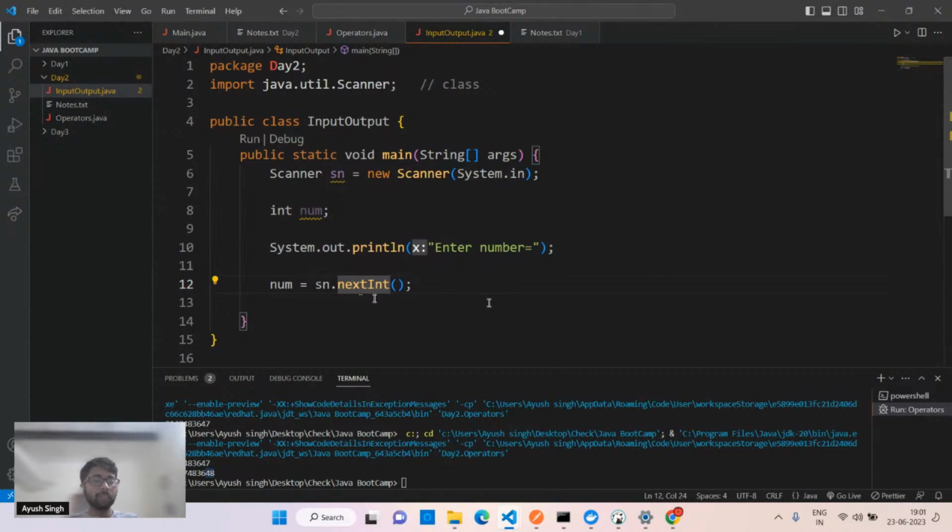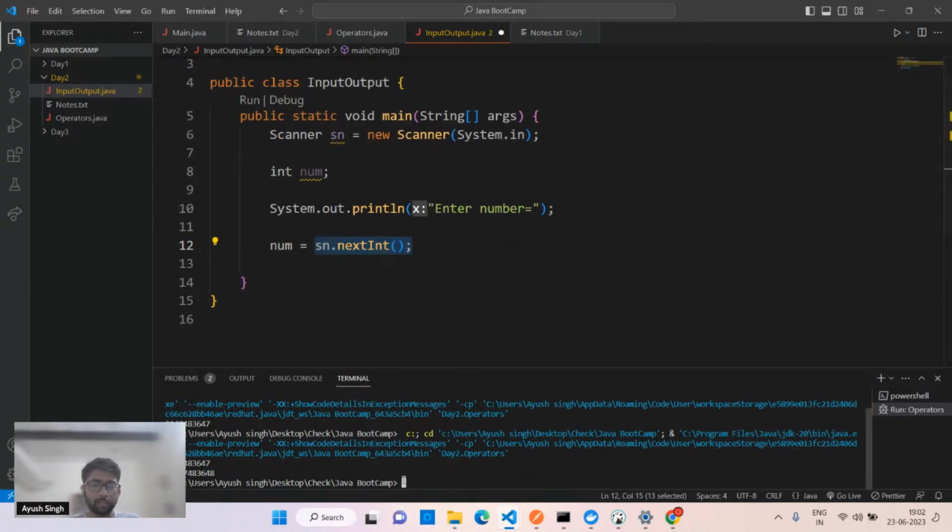Because by default, every time you type anything on the terminal, that is nothing but a string. Everything is a string, right? But it gets converted to a number using this. It tells the compiler that the character we are hitting is an integer. So if you pass characters, you'll get an error because it will say this should be an integer. We'll see that error as well.